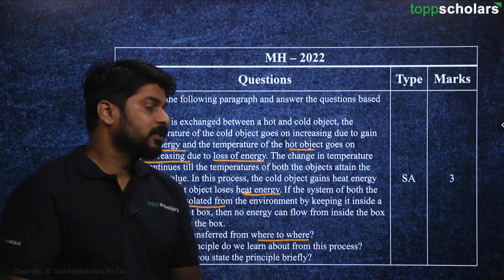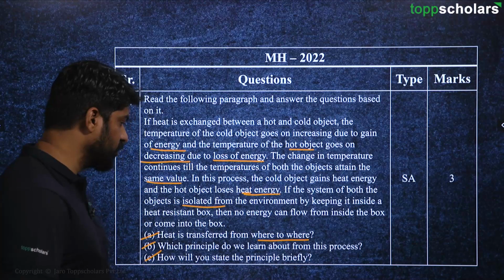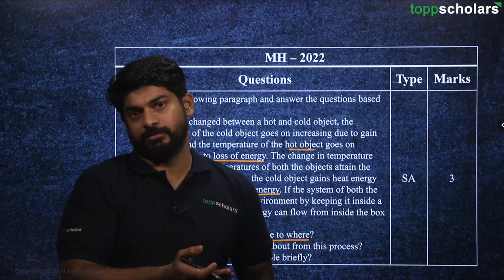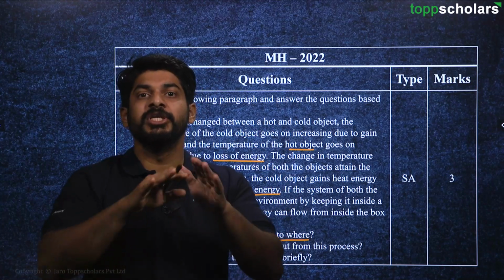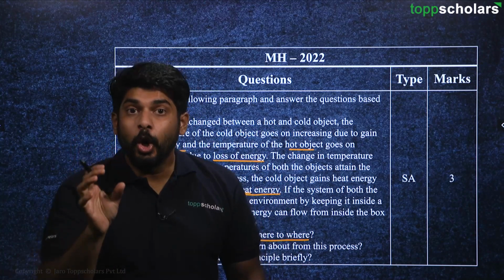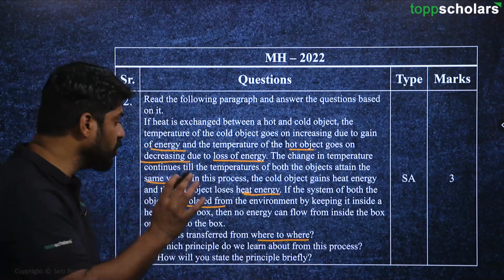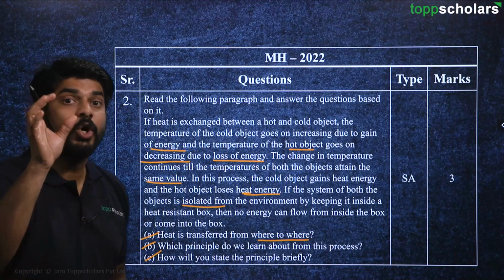That is one. Secondly, we can say here from all this observation that for an isolated system, if the system is completely isolated, then the heat energy lost by the hot object must always be equal to the heat energy gained by the cold object.